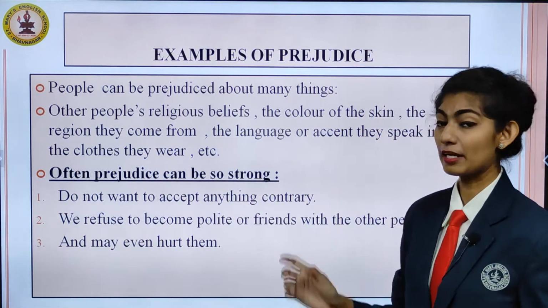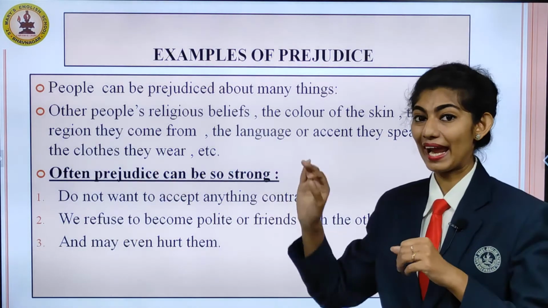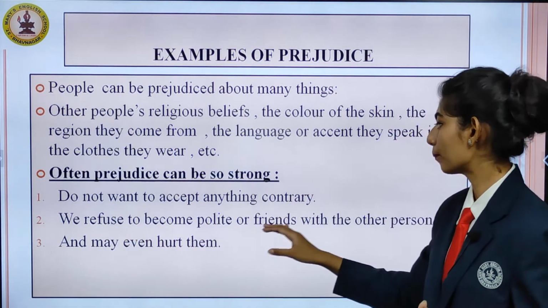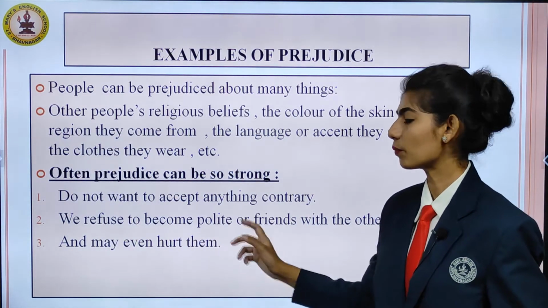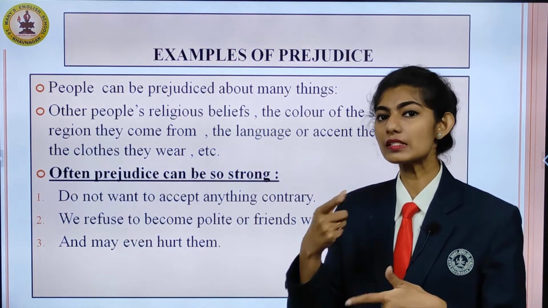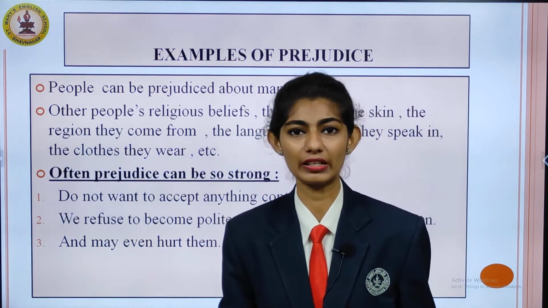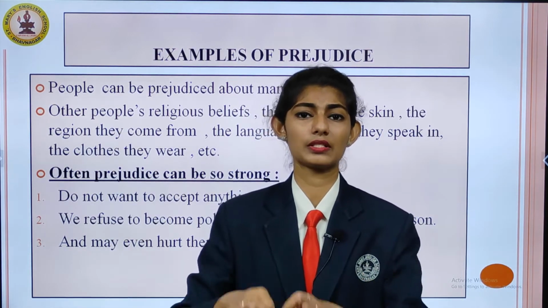Often prejudice can be so strong that we do not want to accept anything to the contrary. We refuse, we reject to be polite or friends with another person, and may even hurt them. So if there is an unfair treatment or behavior towards someone, it shows a negative impression towards that person.